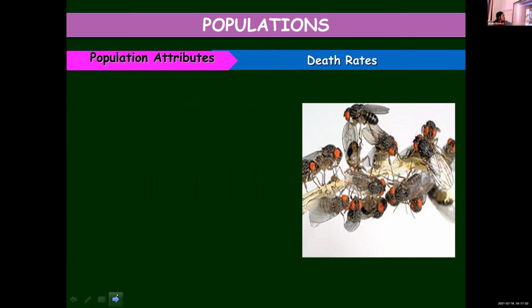Similarly, death rate is also calculated. The same formula is used. It refers to per capita deaths. Birth rate is per capita births and here it is per capita deaths.